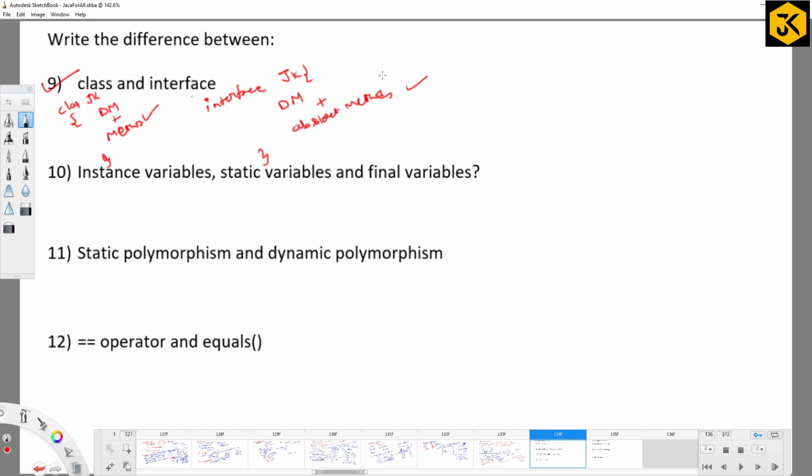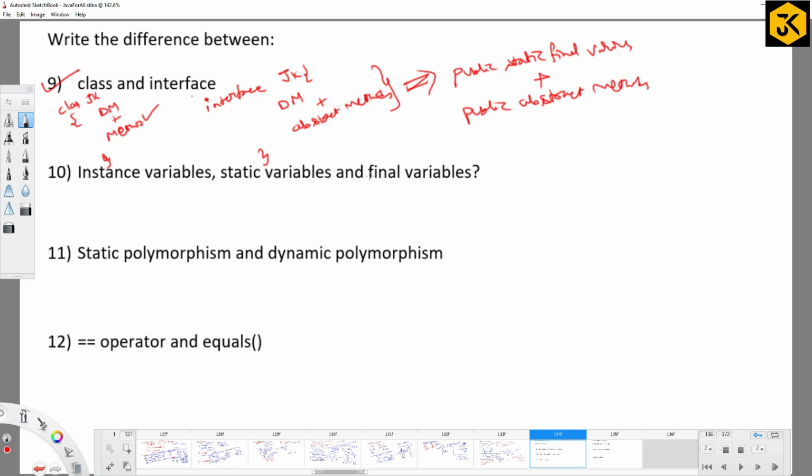But if you look into the exact definition of the interface, it contains public static final variables and public abstract methods. So these are some of the differences between class and interface. Can we create an object for the class? Yes. We cannot create an object for the interface, but we can create only references.